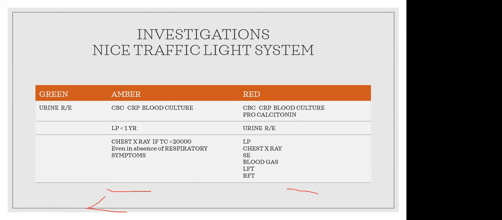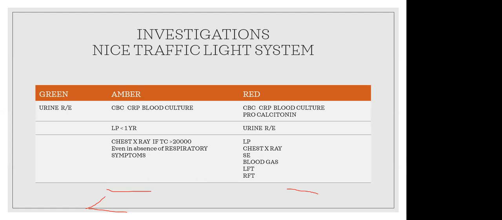So if the child is in the intermediate risk category, we have to start by first doing urine routine, then CBC, CRP, blood culture, and if there are symptoms suggestive of meningitis, we have to do an LP also. And if the total count is more than 20,000, even in the absence of respiratory symptoms, we have to take a chest X-ray. And in the severe category, the sick category, we have to admit the child, and we have to do all the investigations like CBC, CRP, blood culture.